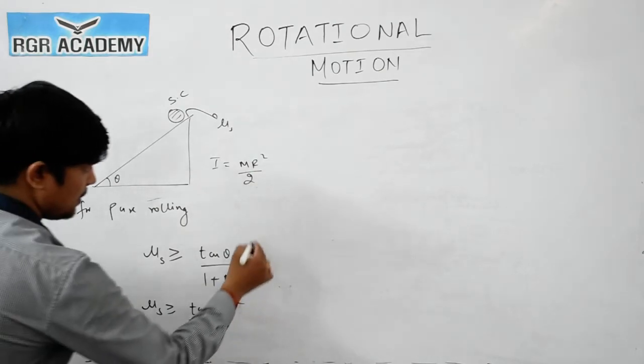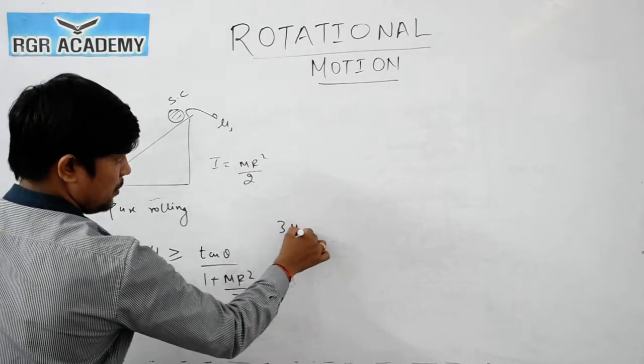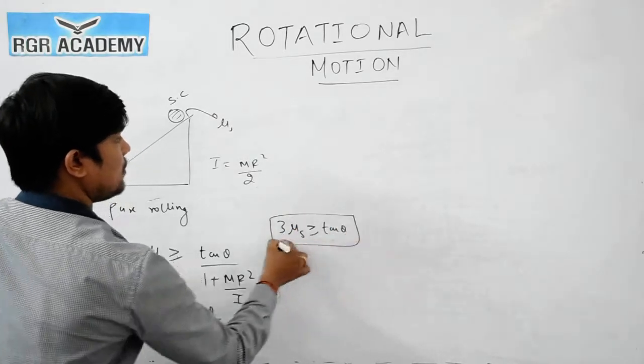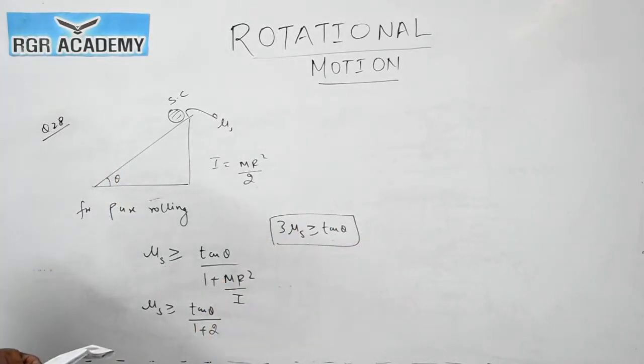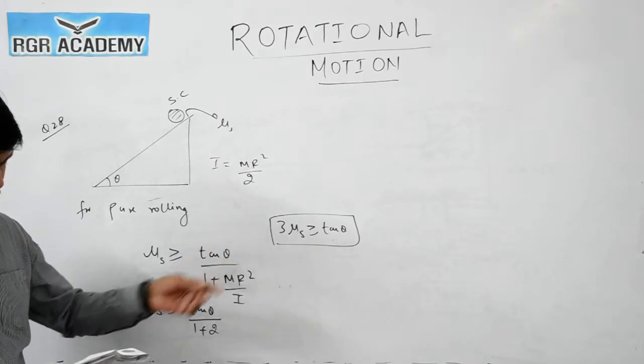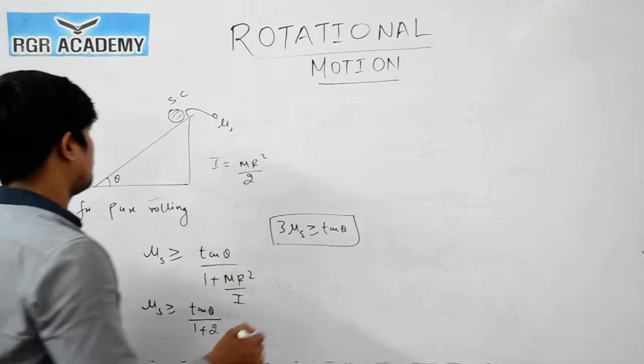So we can say that 3 into mu s should be greater than or equal to tan theta. If you check the options, option number 3 will match. Correct. Now question number 29.